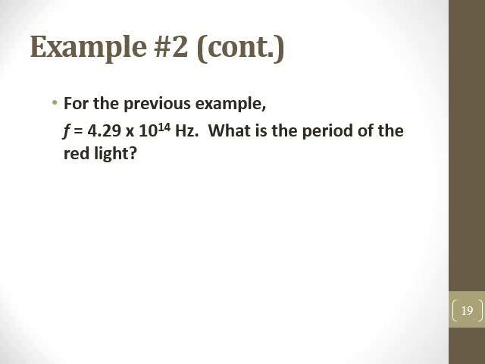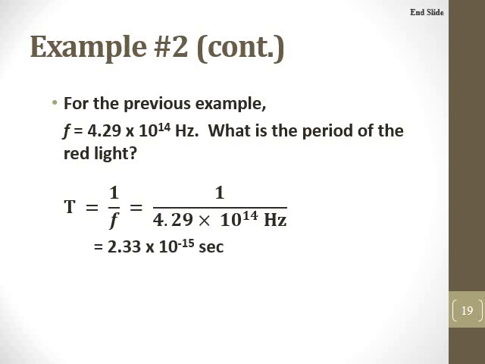What's the period of red light? Well, if you remember, the period is going to be 1 over the frequency. So we take 1 over 4.29 times 10 to the 14th hertz, and that's going to give us 2.33 times 10 to the negative 15 seconds. Very small amount of time per wave.